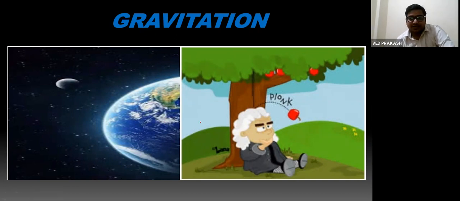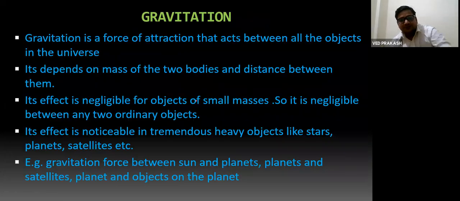A charge exerts force on another charged particle, but that force is named electrostatic force. The cause of gravitational force is mass. So if any object having mass is placed somewhere, it definitely attracts other objects nearby. Okay, so let's start learning this chapter.